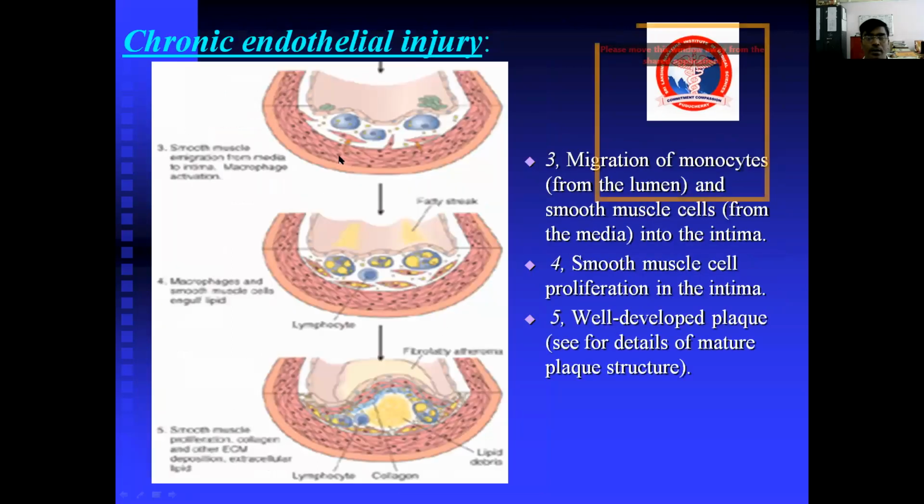Number 3 is migration of monocytes from the lumen and smooth muscle cells from the media to the intima. Number 4 is smooth muscle proliferation in the intima, and 5 is a well-developed plaque, which is nothing but smooth muscle cells engulfing fat and macrophages engulfing fat, forming foam cells, and along with the collagen, forming a fibrofatty plaque.